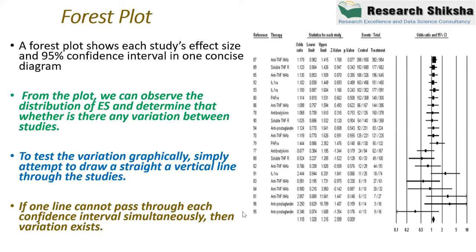One thing I want to ask you: all the effect sizes are different, right? You can see they are different. What difference can you observe in the forest plot? What kind of difference can you observe? You can see all the effect sizes, and I am asking you how these studies are different. Tell me the answer in the chat box. My simple question is: how are these effect sizes different?